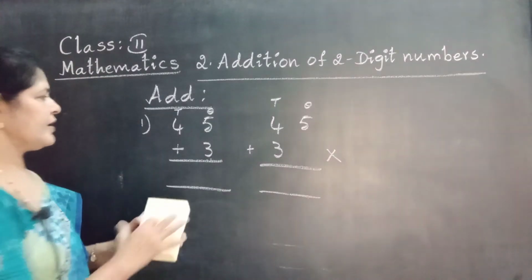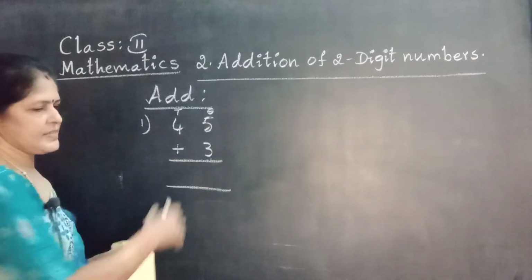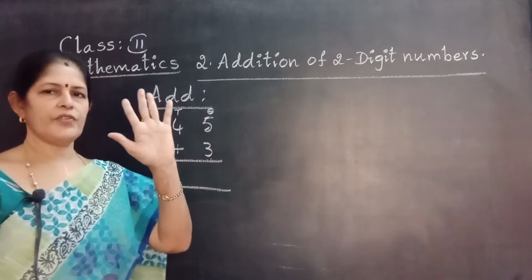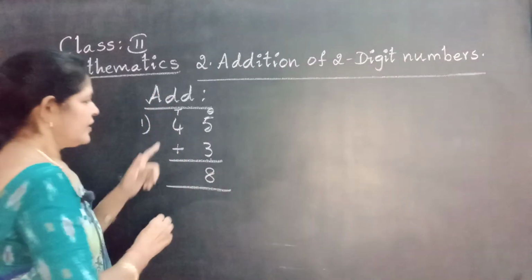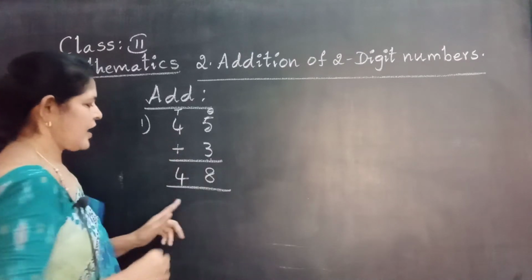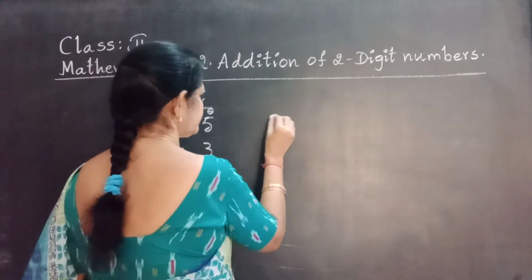Now add the given numbers. Addition starts from the ones place. 5 plus 3. Take 5 fingers, 3 after: 4, 5, 6, 7, 8. 8 ones. Now this number has tens, so bring down the tens. Now the total is 48.